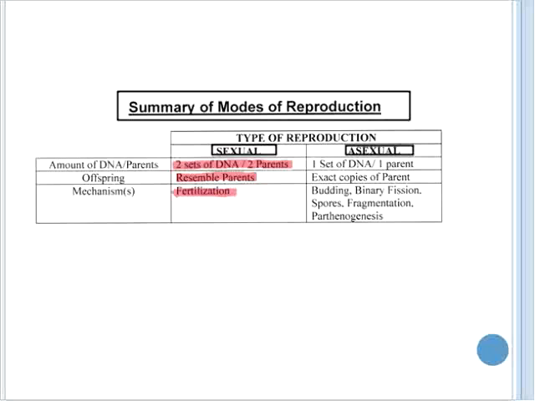Asexual reproduction, on the other hand, involves a single set of DNA, one parent. The offspring are exact genetic copies of the parent, and it can occur through budding, binary fission, spores, fragmentation, or parthenogenesis.